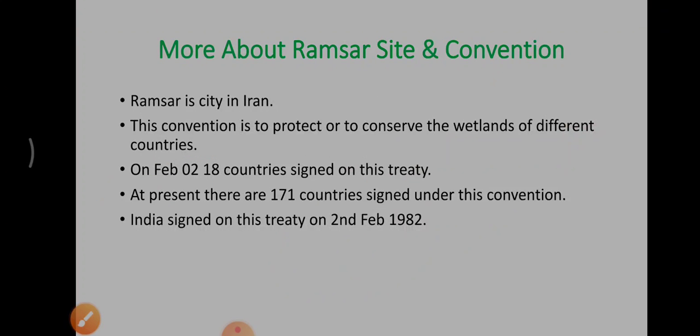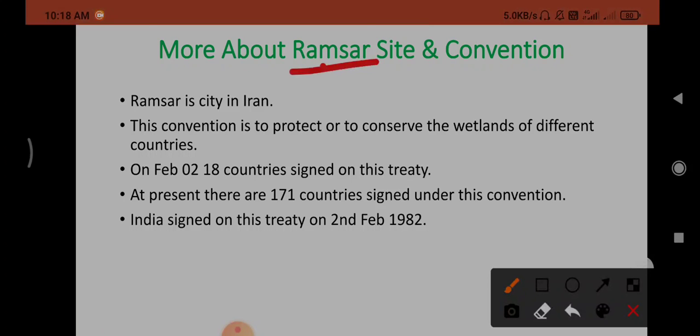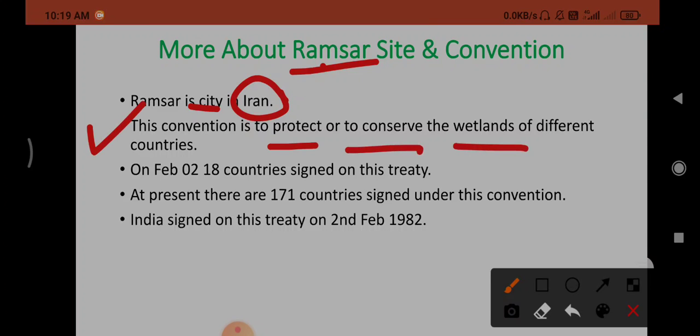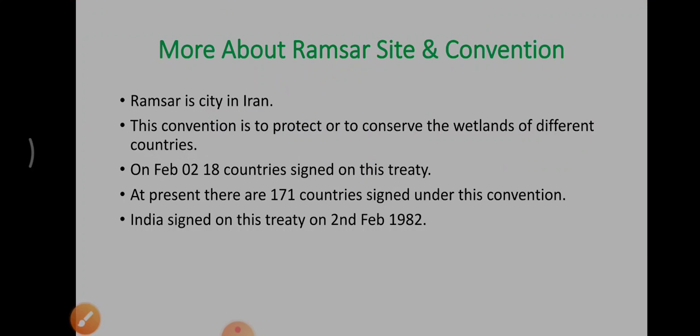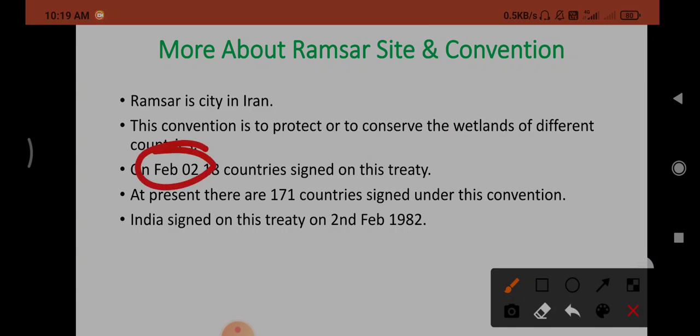Next, more about Ramsar sites and the Ramsar Convention. Ramsar is a city in Iran. So what is the importance of a Ramsar site? It is a convention to protect or conserve the wetlands of different countries. On 2nd February 1971, 18 countries signed this treaty. But now, at present, 171 countries have signed under this Ramsar Convention.